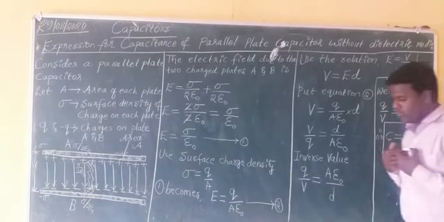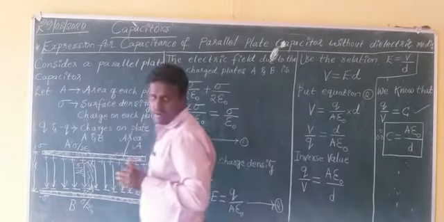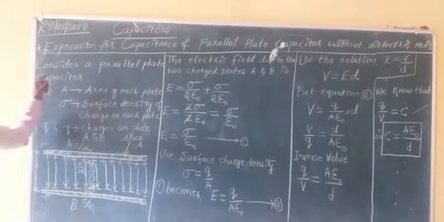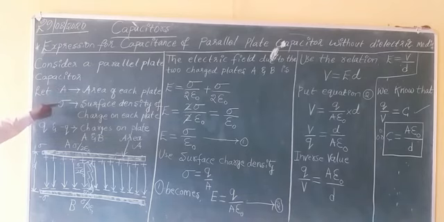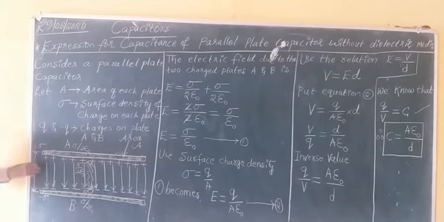Right? So first, what we did here, we considered a parallel plate capacitor. Let A be the area of each plate. Sigma be the surface density of charge on each plate. Q and minus Q are the charges on plates A and B. And D is the separation between the two plates.